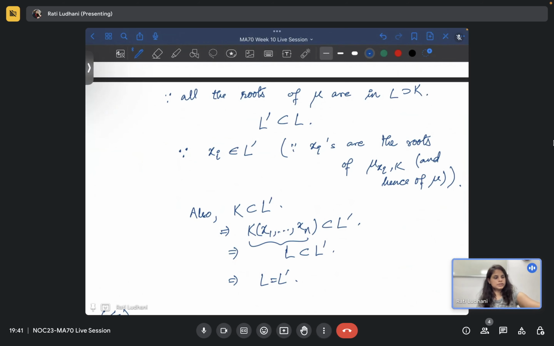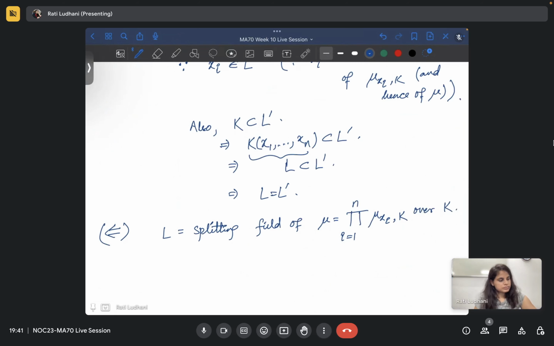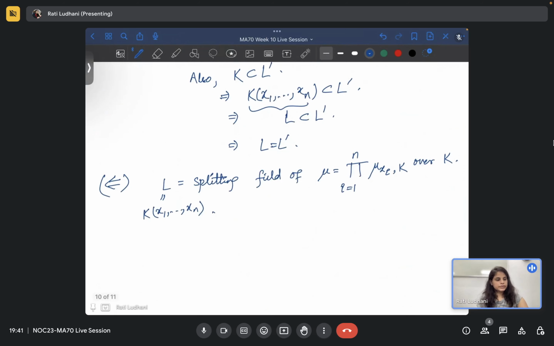Okay, so let's see what we have. L is your splitting field of mu, that is the product of mu xi comma k, i going from 1 to n, over K. This is given, and of course L is just K(x1,...,xn).